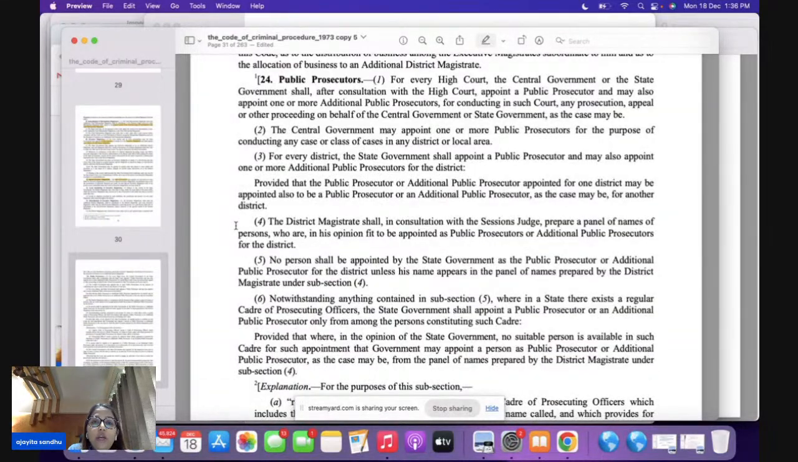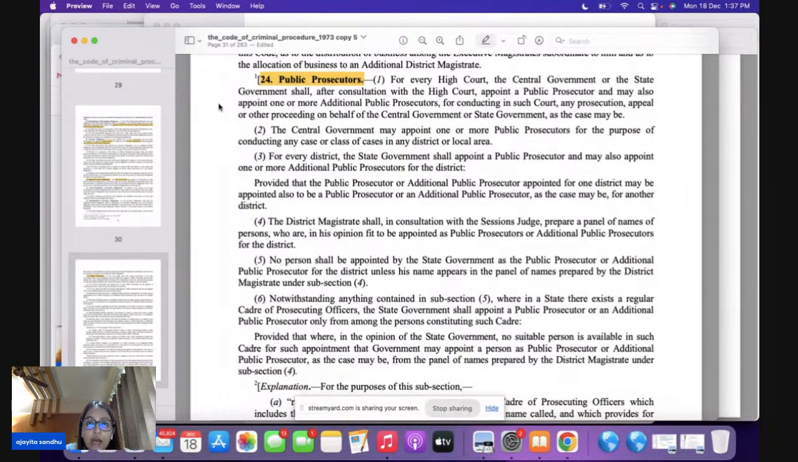Then we come to section 24. Section 24 is again a very important section for your prelims. A direct question is asked. Now, public prosecutor. Which section? First, you have to understand where the public prosecutor is defined. Public prosecutor was defined under section 2(u), U for umbrella. And where do you have public prosecutors here?